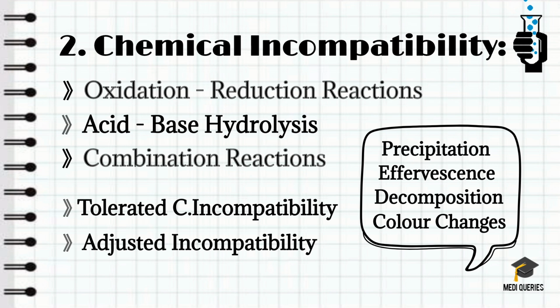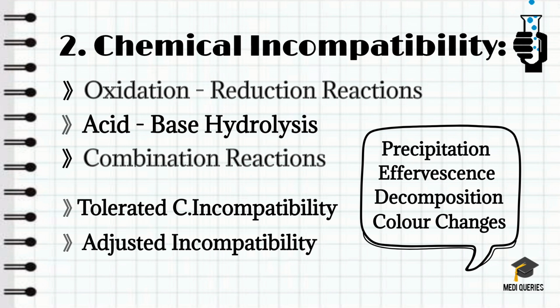So chemical incompatibilities are mainly of two types. The first one is tolerated and the second is adjusted. So what do tolerated incompatibilities mean? In tolerated incompatibilities, the chemical interactions can be minimized by changing the order of mixing or mixing the solutions in dilute form, but no alteration is made in the formulation.